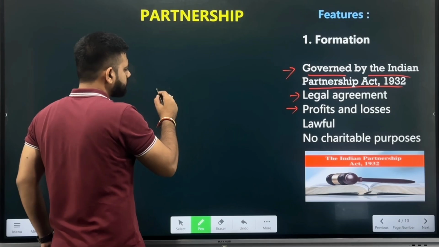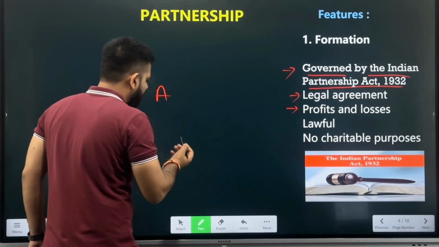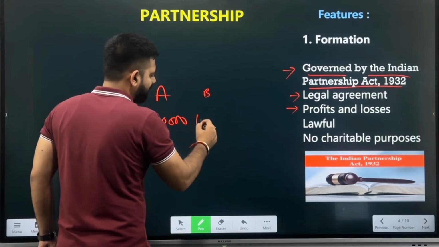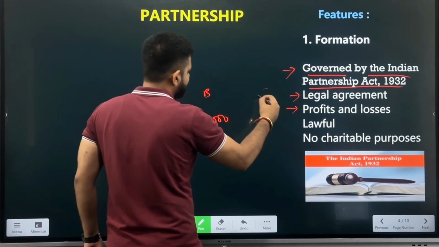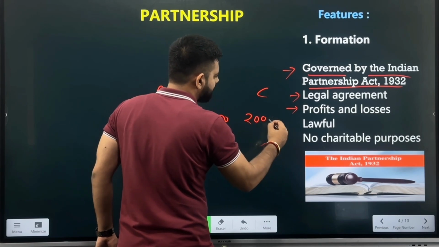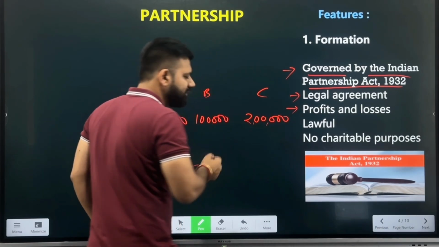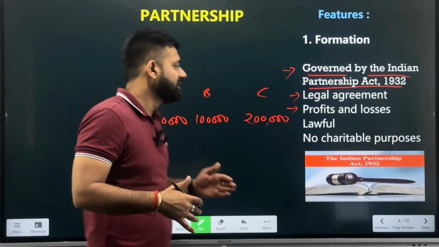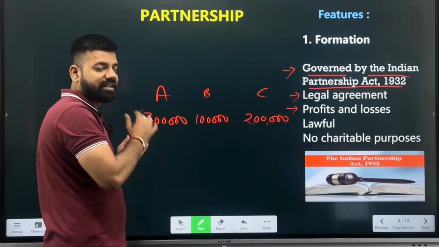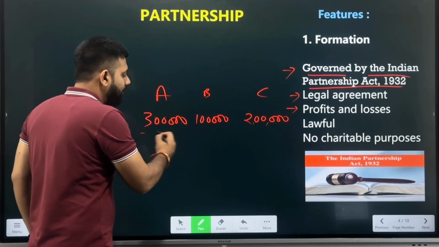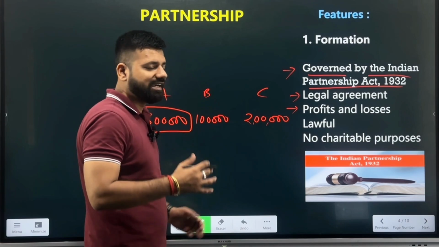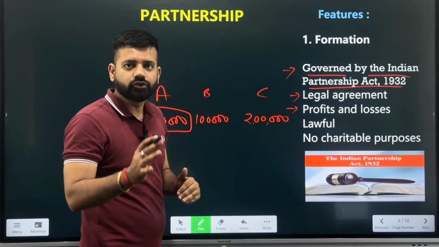For example, A was contributing 3 lakh rupees, B was contributing 1 lakh rupees, and C was contributing 2 lakh rupees for starting the business. Here we can see that because they have capital invested in the business, they will also be looking for shares. That is, A will be looking to take more profit since he is investing more funds. So let's see how the ratio is calculated.